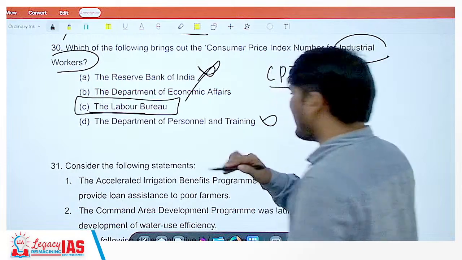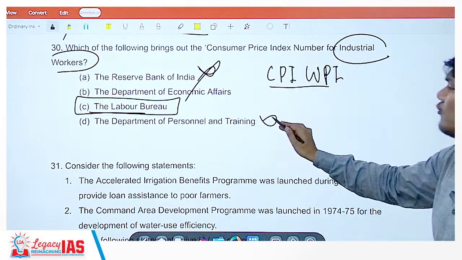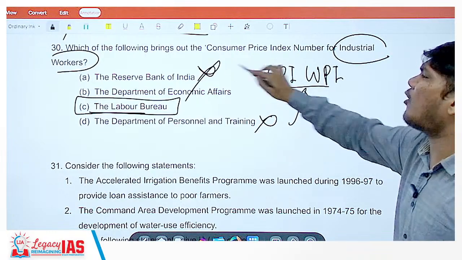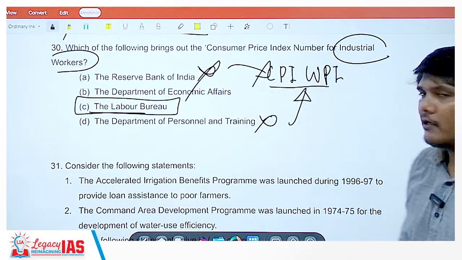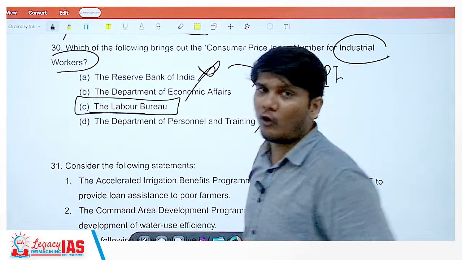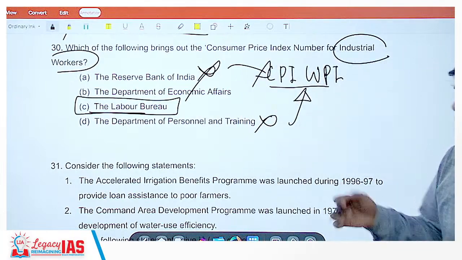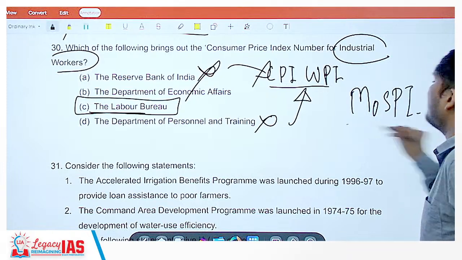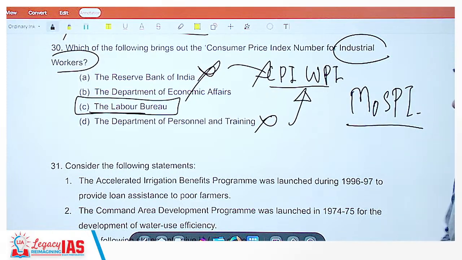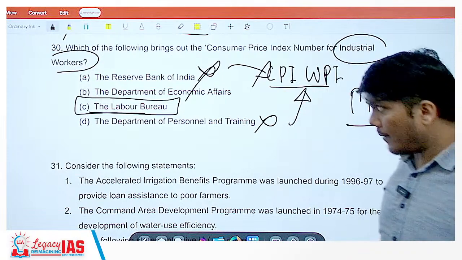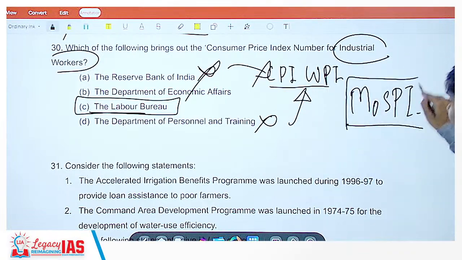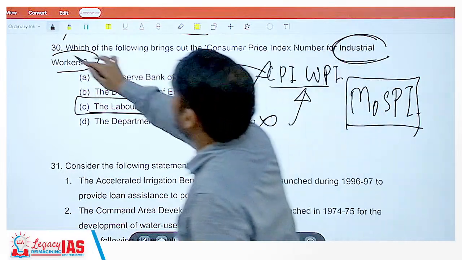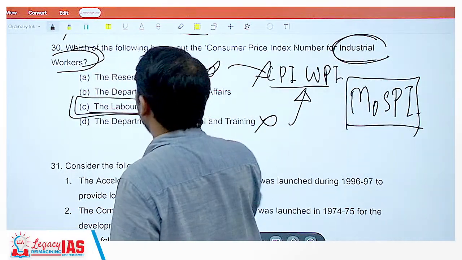Department of Personal Training also does not. They have given the options so easy. Department of Training and Personnel also does not bring out any of the CPI or WPI. Department of Economic Affairs also does not. They could have made the options more difficult by writing, for example, Ministry of Statistics and Program Implementation. It may have become difficult, because some of the measures are brought out by them, but when it comes to the industrial workers, it is brought out by the Labor Bureau.